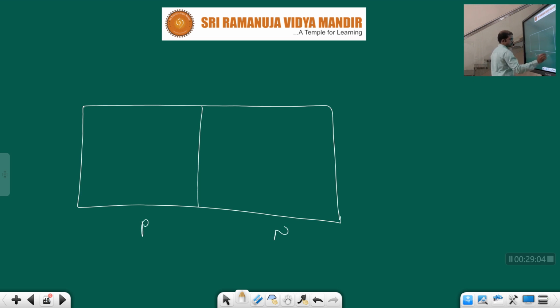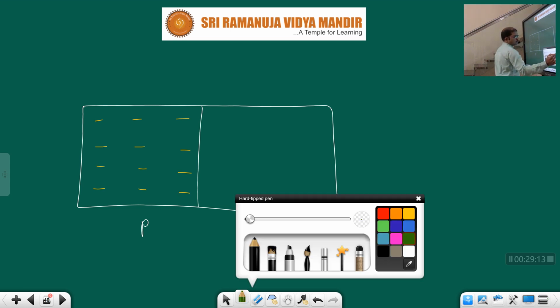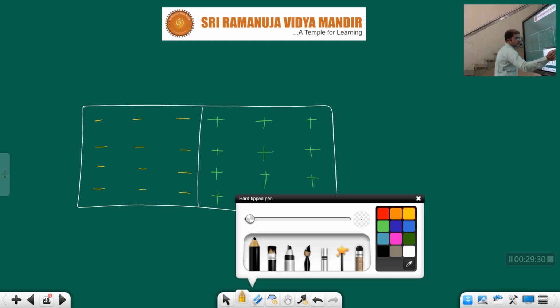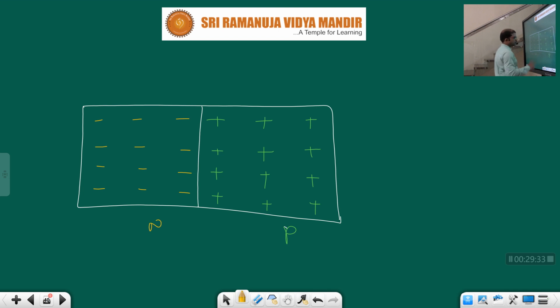Let us take P type and N type, children. This is P type, and this one is N type. In N type, electrons are more. In P type, holes are more. So here exchange of electrons is taking place now.